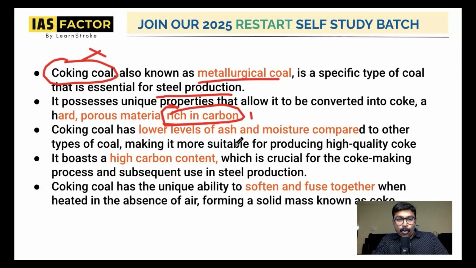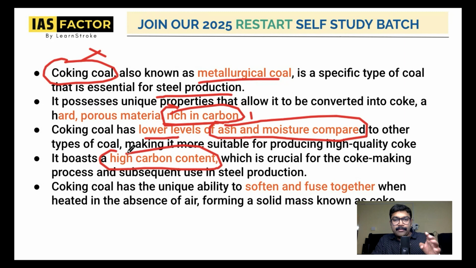And coking coal has lower levels of ash and moisture. Such things are also asked in the examination. It is very rich in carbon. It has lower levels of ash and moisture compared to the other types of coals, making it more suitable. So definitely, as I told you, it has high carbon content and lower levels of ash and moisture compared to the other coal. And it has the ability to soften and fuse together when heated in the absence of air.